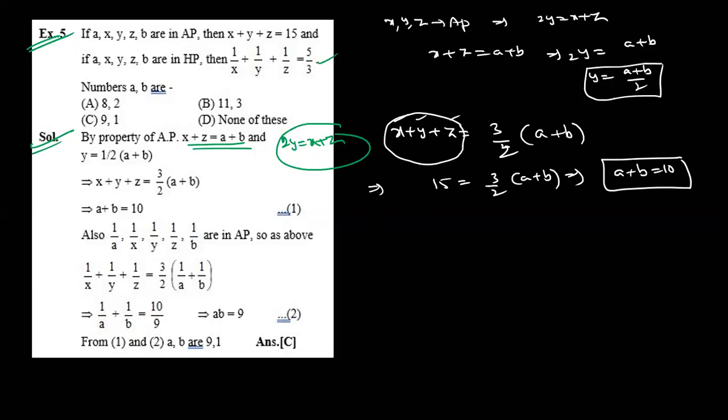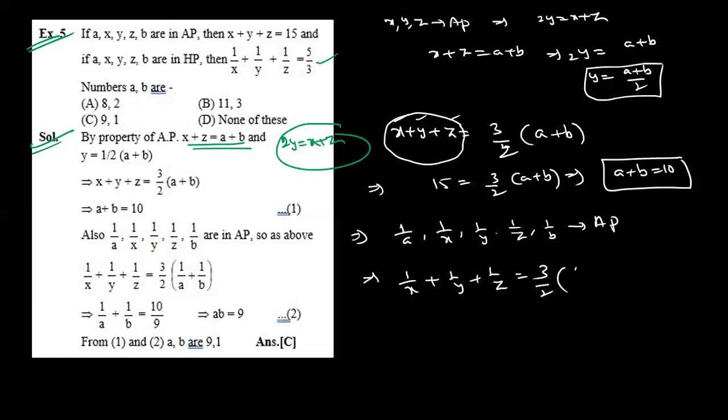If A, X, Y, Z, B are in HP, what about the reciprocals? They are in AP. That means here also the same thing: 1 by X plus 1 by Y plus 1 by Z. How many terms? 3. So 3 by 2 into first and last. 1 by X plus 1 by Y plus 1 by Z is how much? 5 by 3 is given.